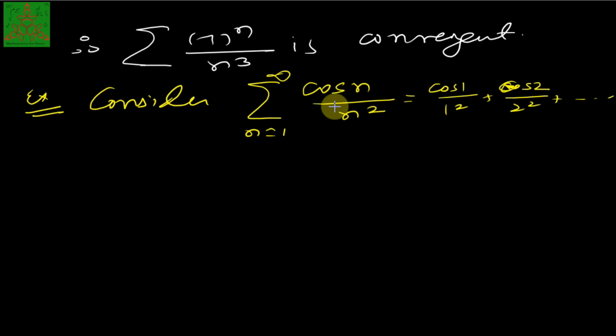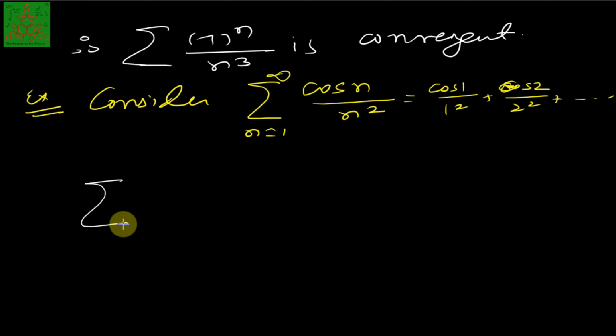So we cannot apply any of the tests we have studied yet, that is, Cauchy's root test or D'Alembert ratio test for positive term series, or the Leibniz test. We cannot apply them here. So for that we need to see what the absolute value will be.